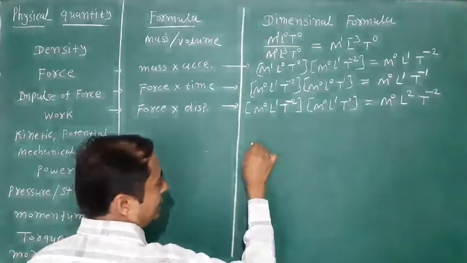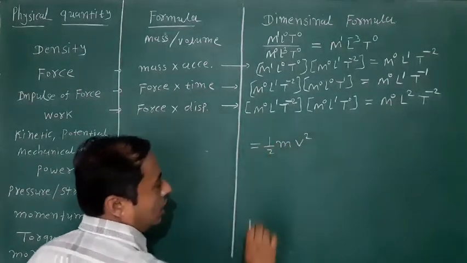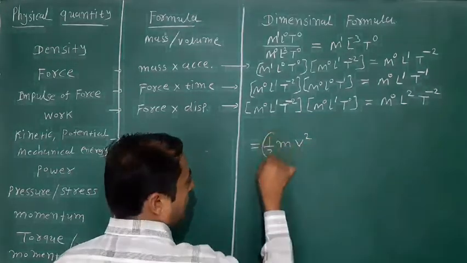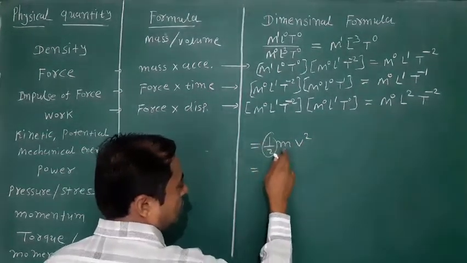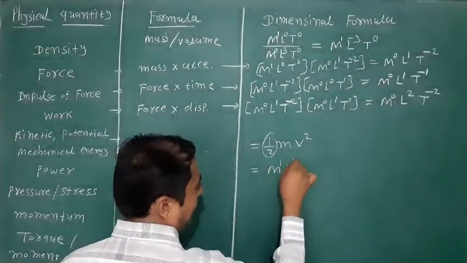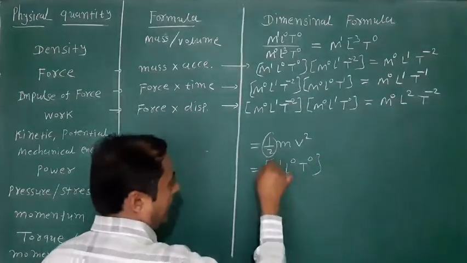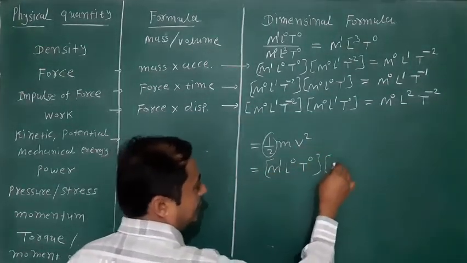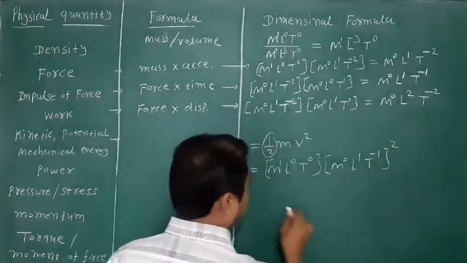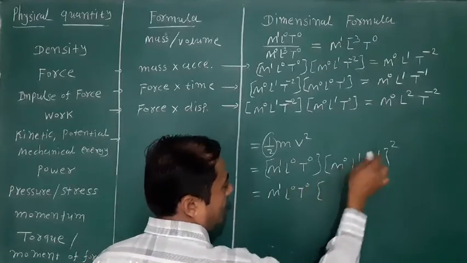Its formula is 1 by 2 mv square, mass into velocity square. Here 1 by 2 is a constant. The dimension formula for the mass is M1 L0 T0, and velocity is M0 L1 T minus 1 whole square. Now we multiply.